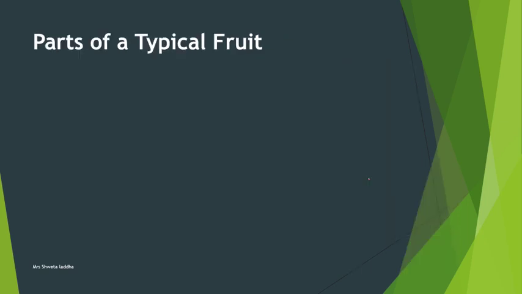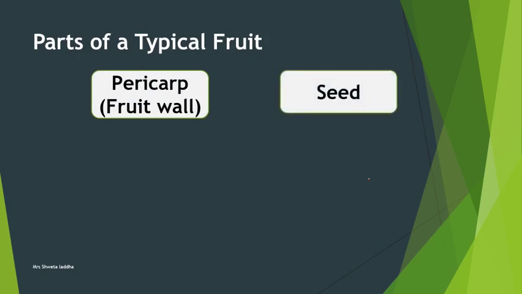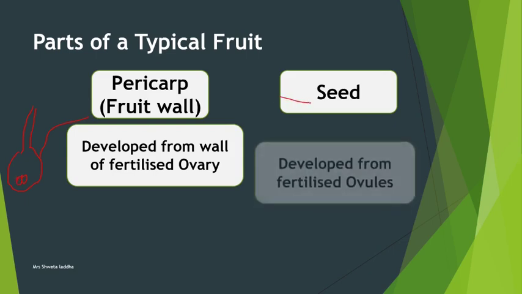Now let us see the different parts of a typical fruit. A typical fruit consists of two parts, pericarp and seed. Pericarp is also called the fruit wall. It is developed from the wall of the fertilized ovary. In an ovary, after fertilization, the wall of the ovary forms the pericarp, and the ovules inside the ovary form the seed.